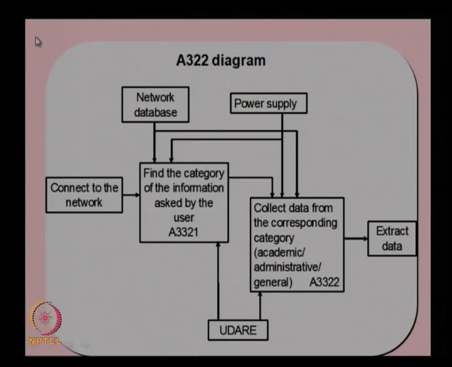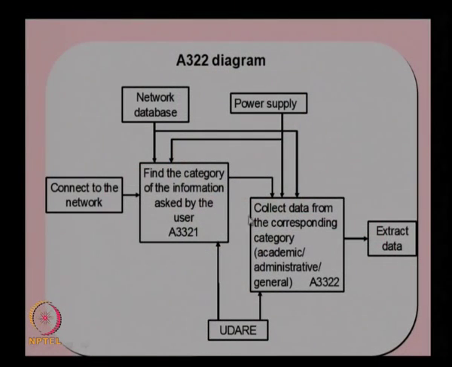So, like this, if you go by level 0, level 1, level 2 and level 3 diagrams, we can keep on decomposing this function into its sub functions, and to what level we need to do this is determined by the type of function, but in general we go up to level 3 or level 4 functions, and by that time we will be having a function which need not be decomposed further, or a module, in the form of hardware or in terms of software, will be available to provide this function. So there we actually stop the decomposition, like collect data from the corresponding category.